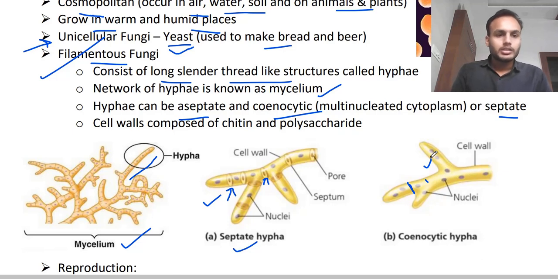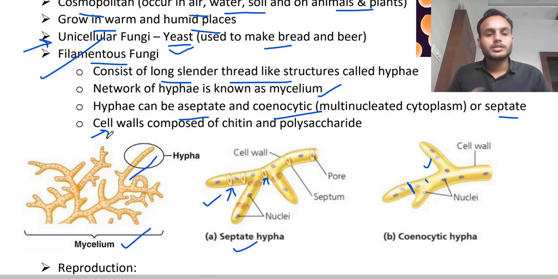Okay. Next is the cell wall. What is their cell wall made up of? So cell walls are made up of chitin. What is chitin? Chitin is a complex polysaccharide. This is formed of N-acetyl glucosamine. Clear? Chitin is a polysaccharide formed of N-acetyl glucosamine.